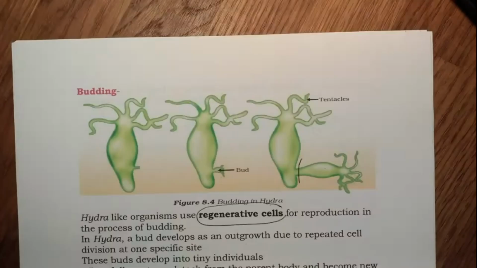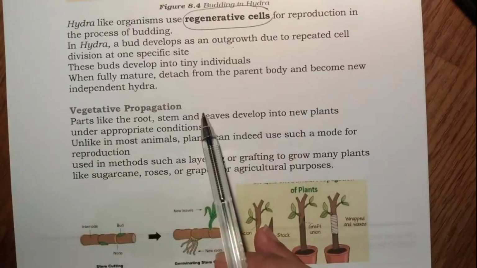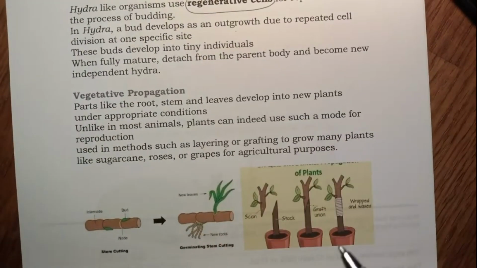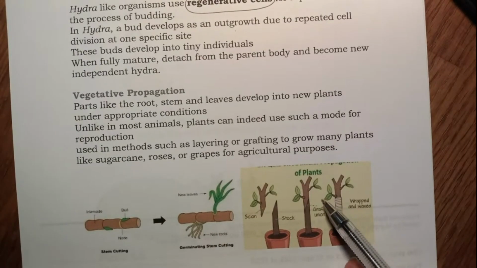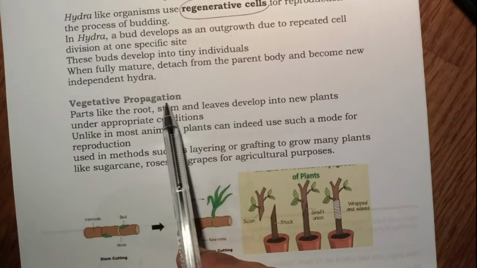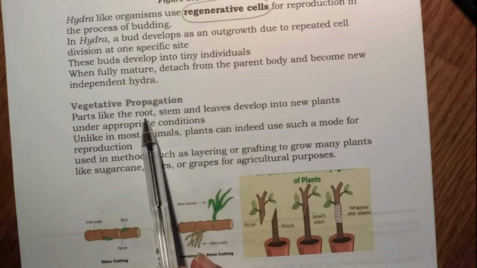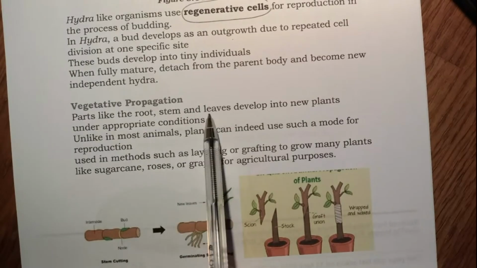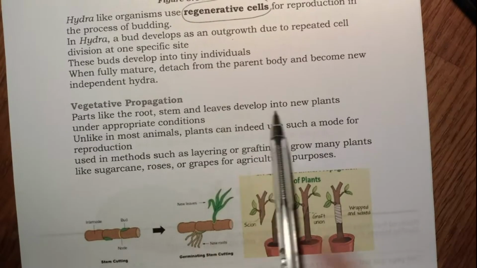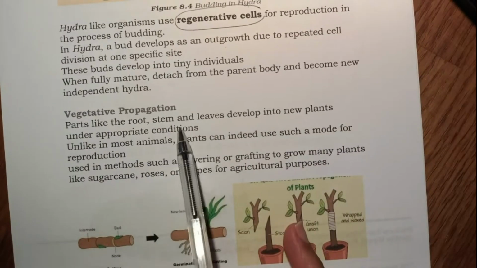So that is budding. Now next is vegetative propagation. It's a very important, practically relevant point. So what is vegetative propagation? Plant parts like root, stem, and leaves develop into new plants under appropriate conditions.